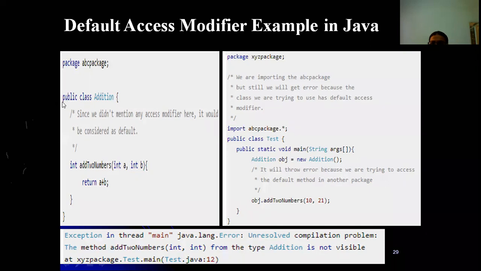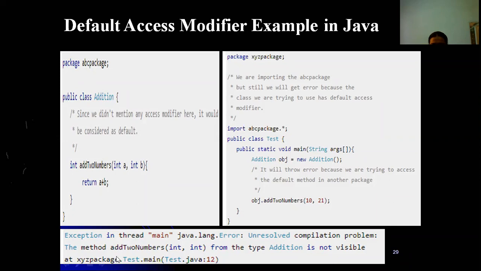Because it is a public class, so you can access it anywhere, right? You can create an object, but you cannot call the method, because it is using a default access specifier, which can be used only within a package. So object.addTwoNumbers will throw the compilation error.